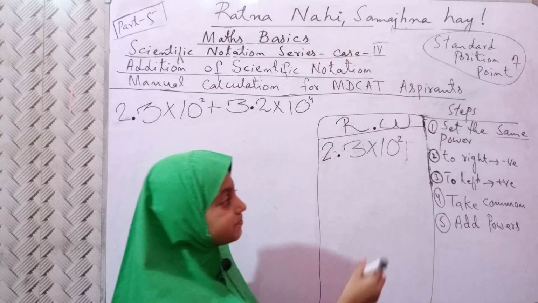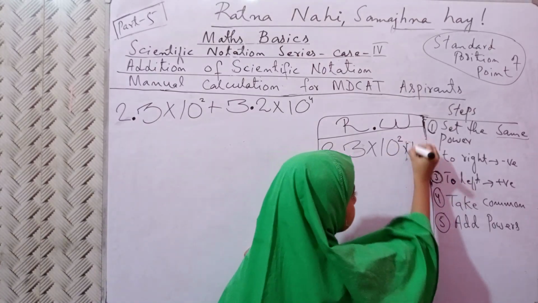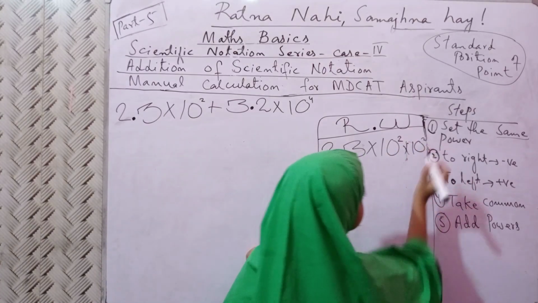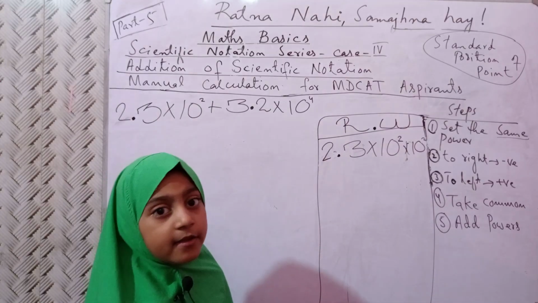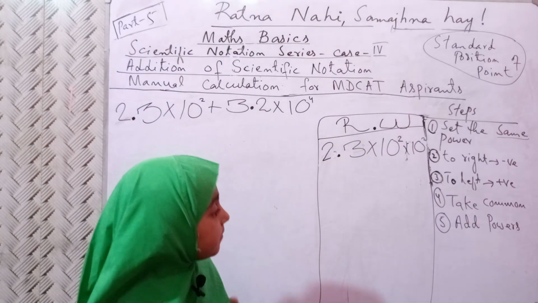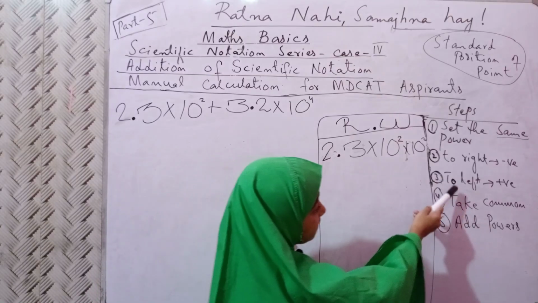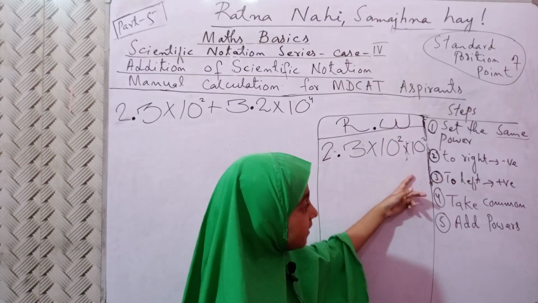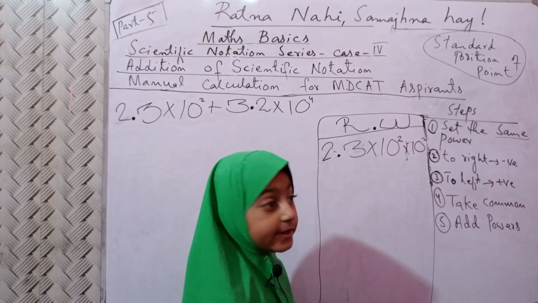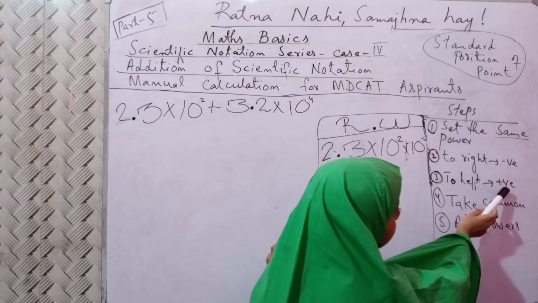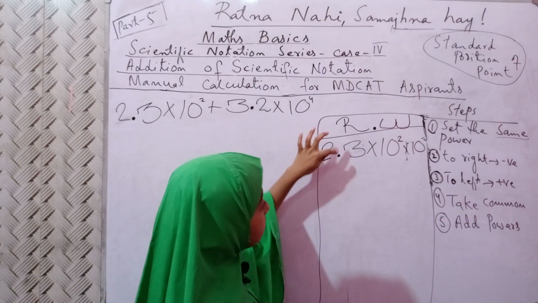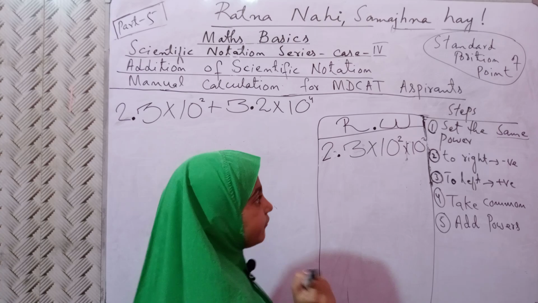We need 10 raised to power plus 4, and we have plus 2 power now. We need to move 2 steps, the second one, the third one. To left, positive. Now the point will go to the left like this.